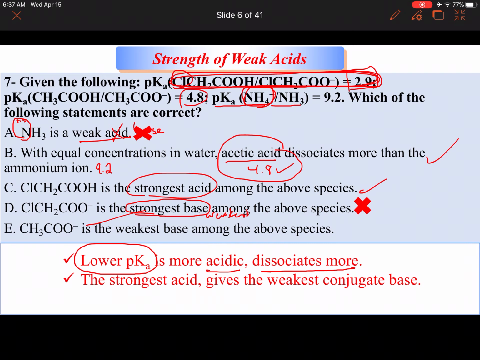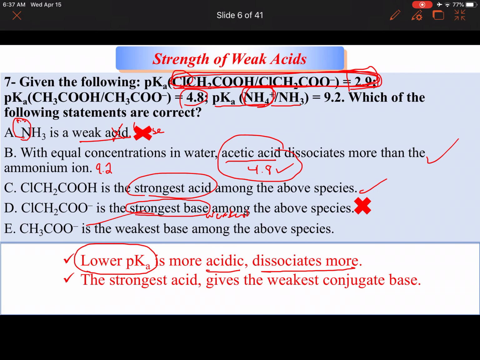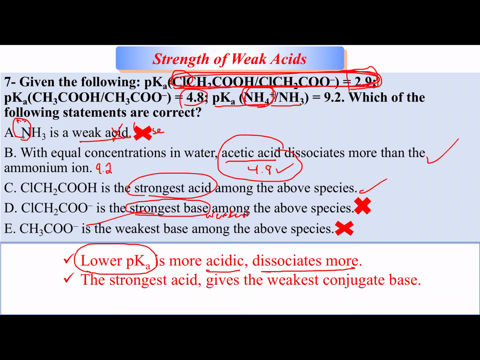And finally, the acetate, the anion of the acetic acid, is the weakest base among the above species. The weakest base will be the one of the strongest acid. So actually, this is incorrect because the weakest base will be for the chloroacetic acid. And which gives us an incorrect answer, and therefore my only answers would be B and C, which are correct.